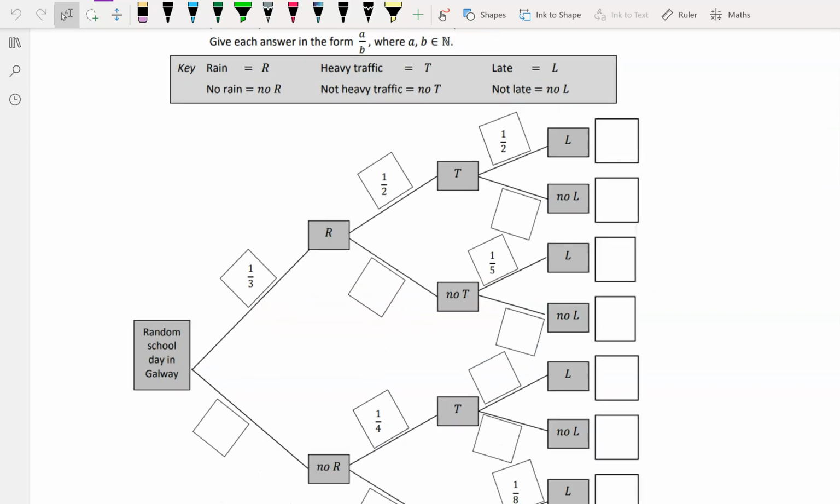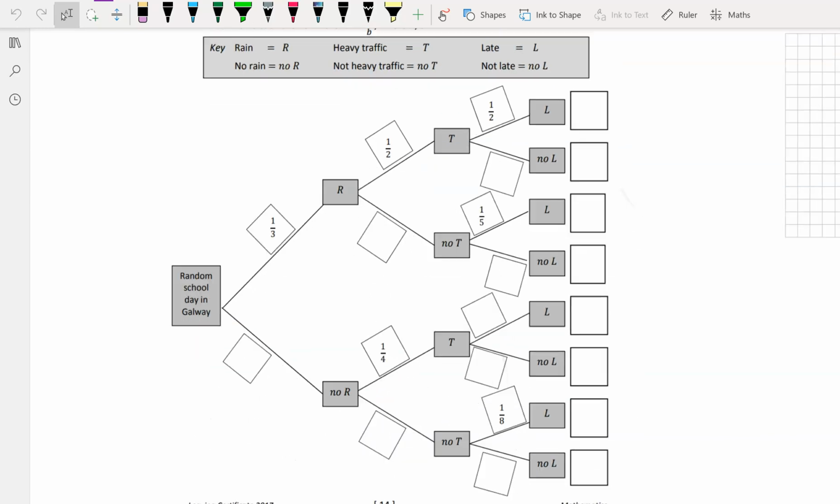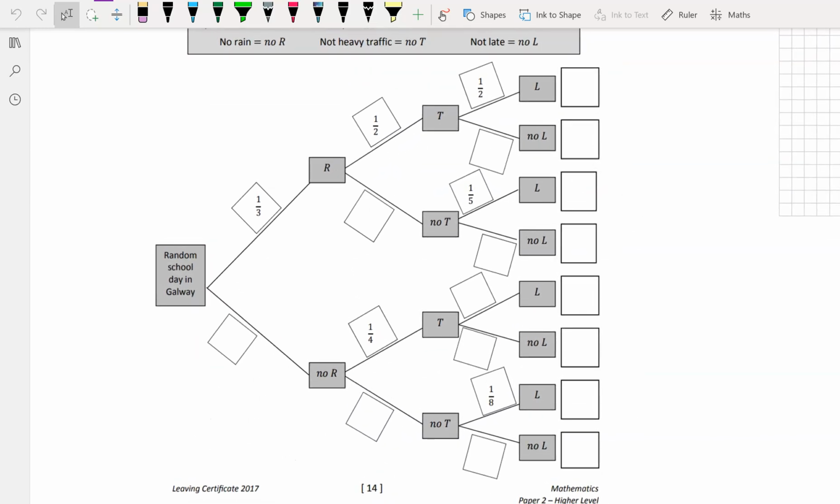So off we go. R is rain, N is no rain, T is traffic, no T is no traffic, L is late, and no L is not late. So we've got a tree diagram. Remember that any set of branches must always add up to 1. So here I have a third, that means this must be 2/3.